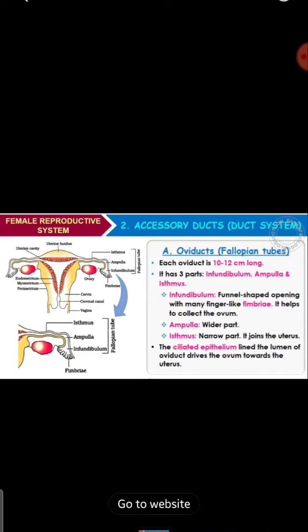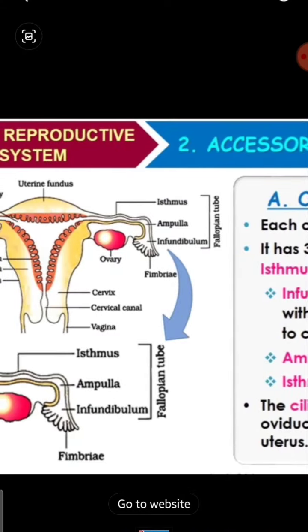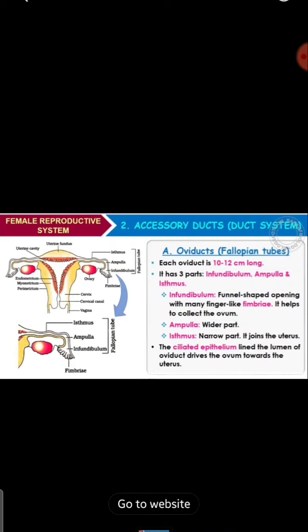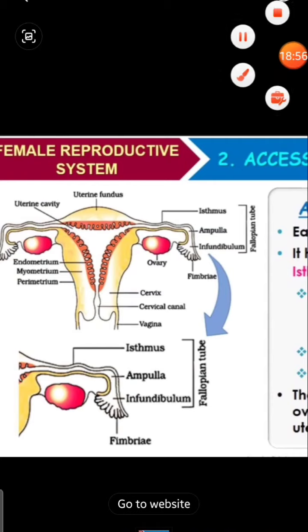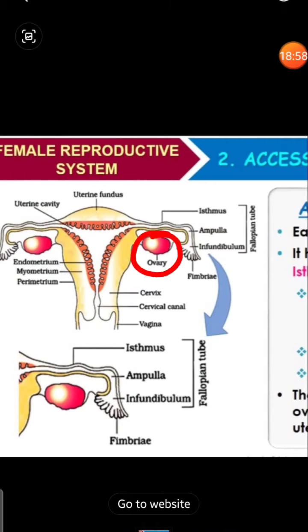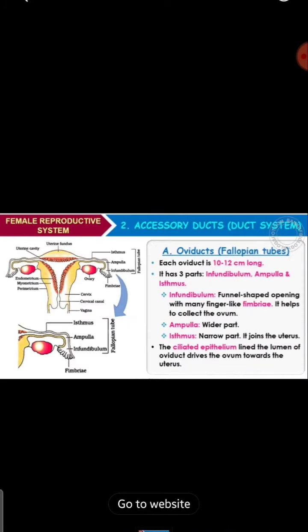The infundibulum is funnel shaped, opening with many finger-like fimbriae. Finger-like projections we call fimbriae. It helps to collect the ovum. The egg or ovum is produced in the ovary, no? So the finger-like projections help in collecting the ovum, right?